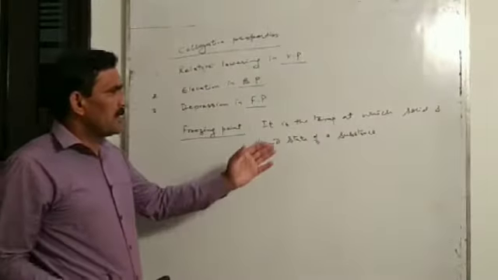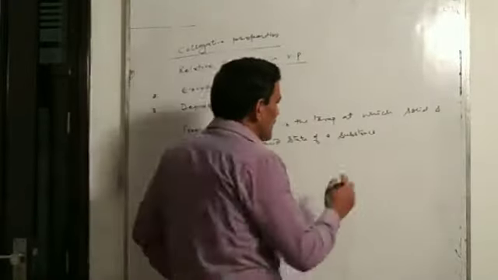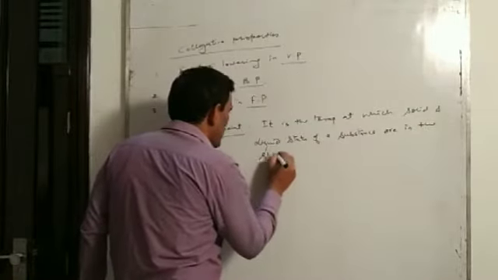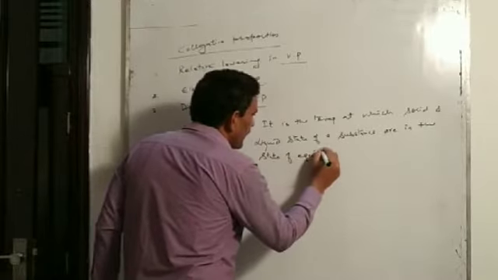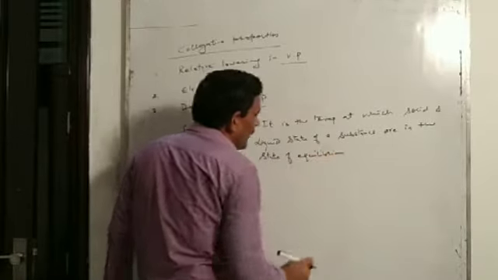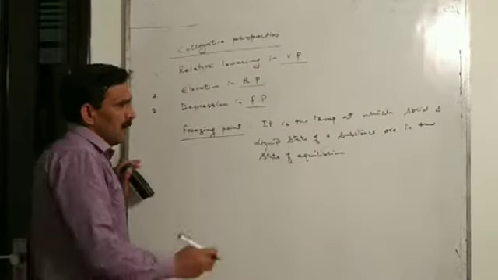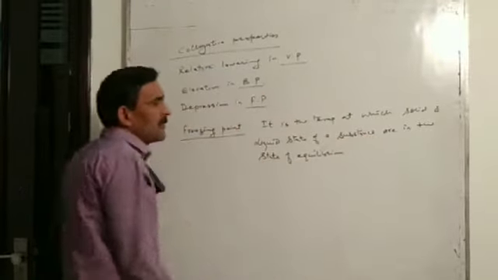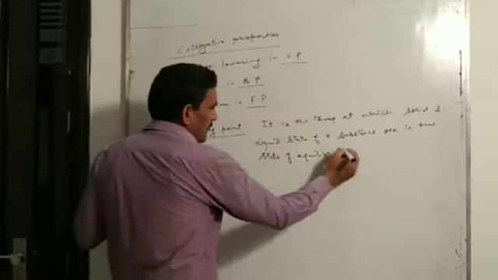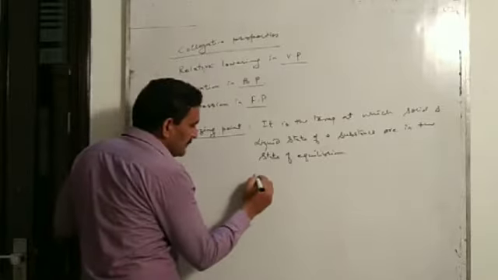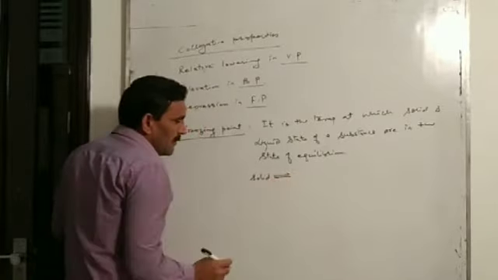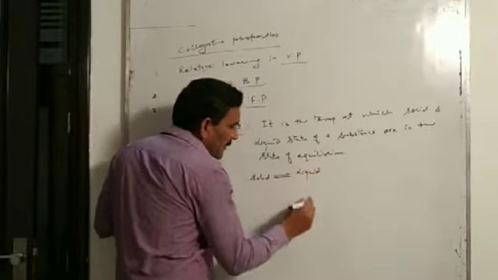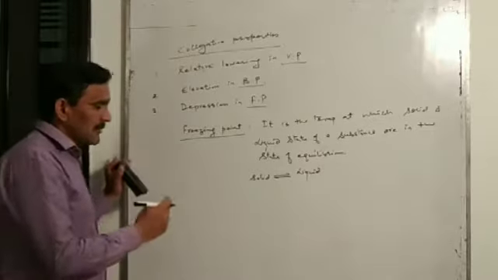are in the state of equilibrium. Mean at freezing point, solid state and the liquid state of the same substance will be in the state of equilibrium. Mean at this temperature, the rate of melting of solid will be equal to the rate of freezing of liquid.